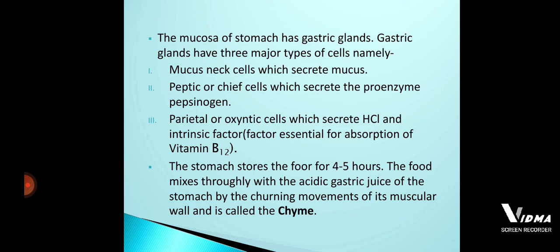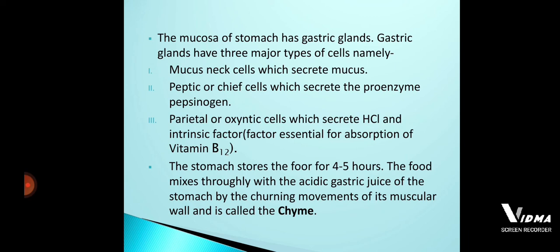Okay, so here mucous neck cell secretes the mucus. What is the use of the mucus? The mucus, remember always, the function of the mucus with respect to digestion and absorption is helping for lubrication. What is the meaning of lubrication? Lubrication means it is going to help in the easy passing of the food. Okay, then the peptic or chief cells are going to help in the breakdown of proteins.